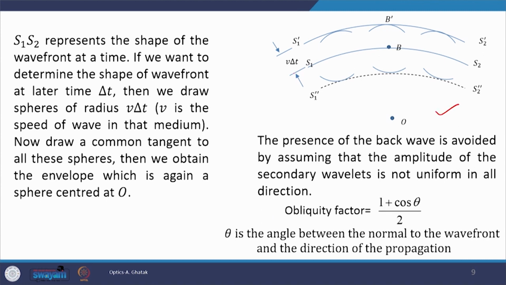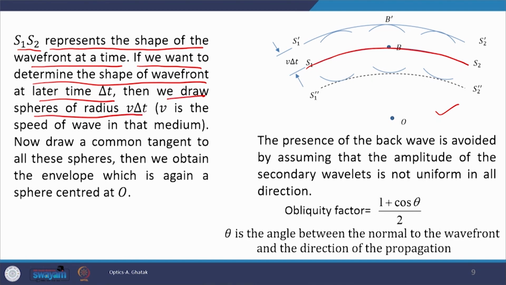In this diagram, S1, S2 is a part of a spherical wavefront. This is what is written here: S1, S2 represents the shape of the wavefront at a time. If we want to determine the shape of the wavefront at a later time delta t, then we draw spheres of radius v into delta t, where v is the speed of the wave in that medium.